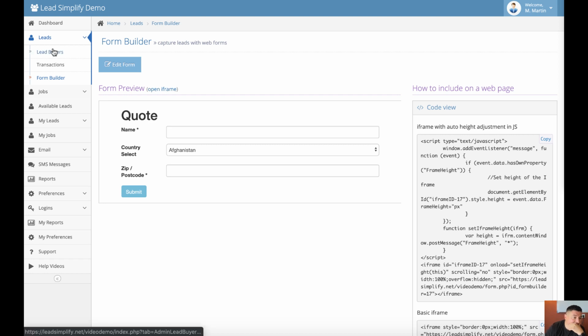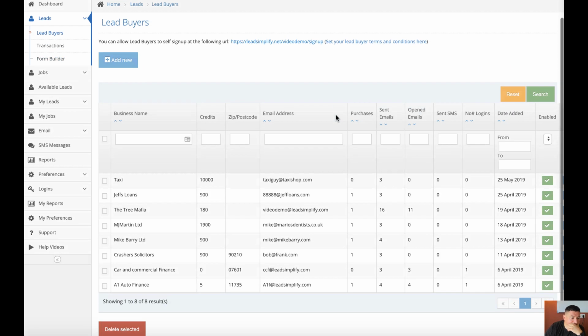Now we go back into the system and the lead will have come in.